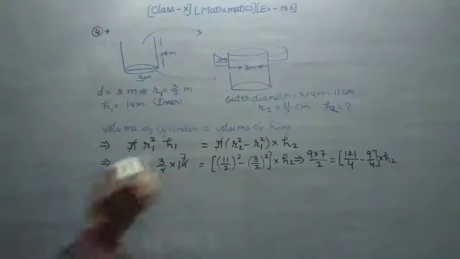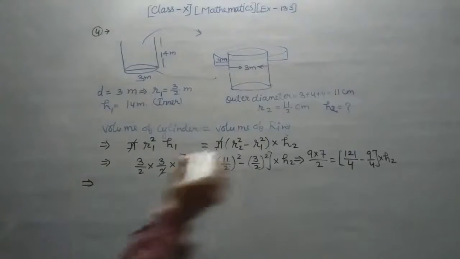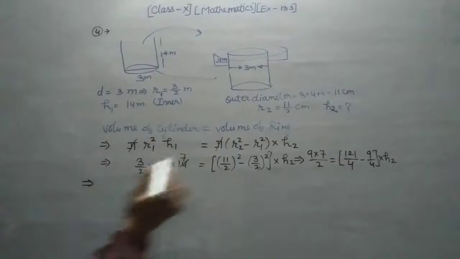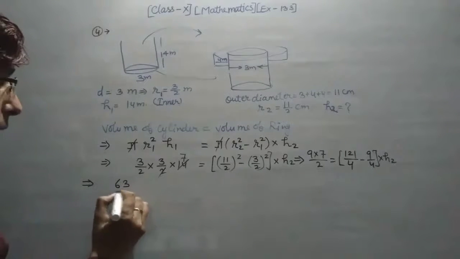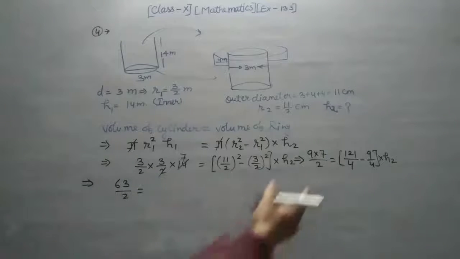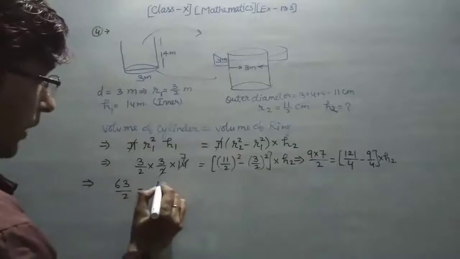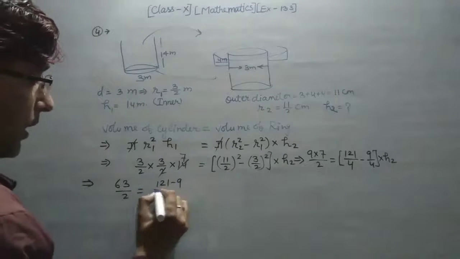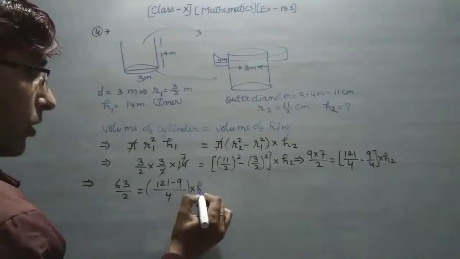Okay, now you have to solve this question here. Okay, this value is 9 7s are 63 upon 2 is equal to, you have to take the LCM here, so 121 minus 9 upon 4 into h2.